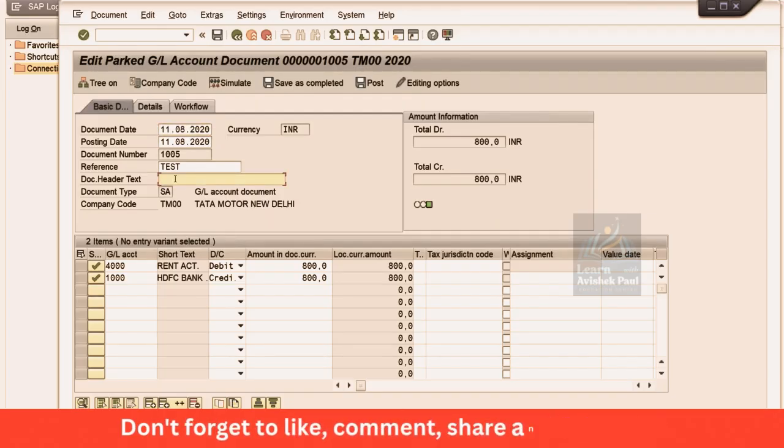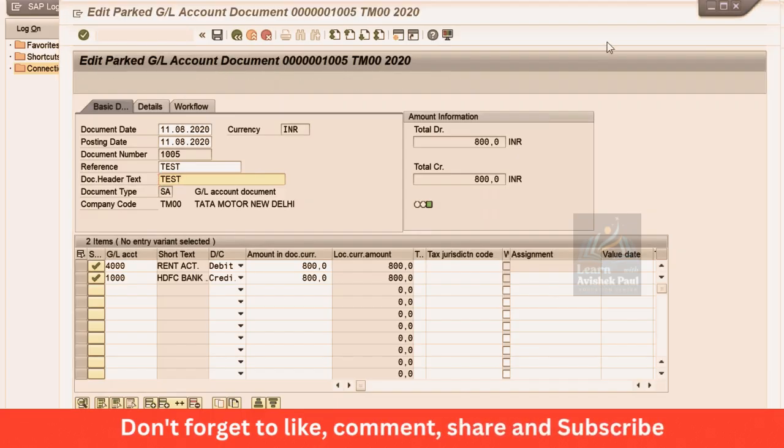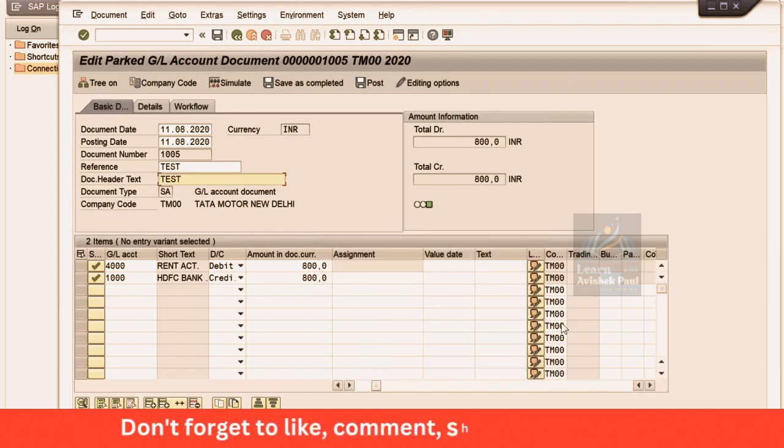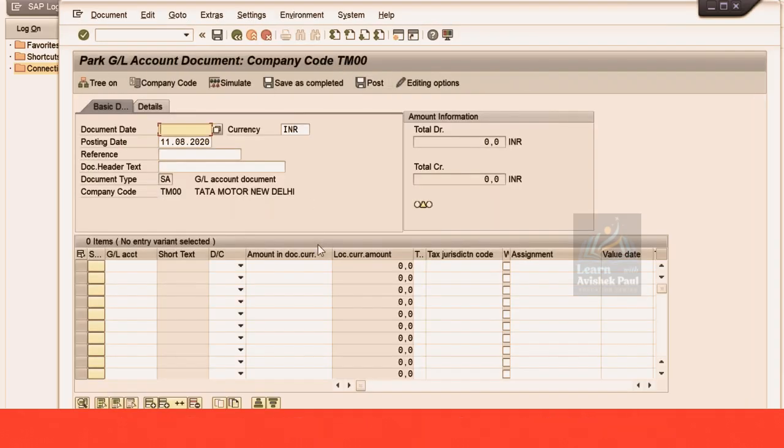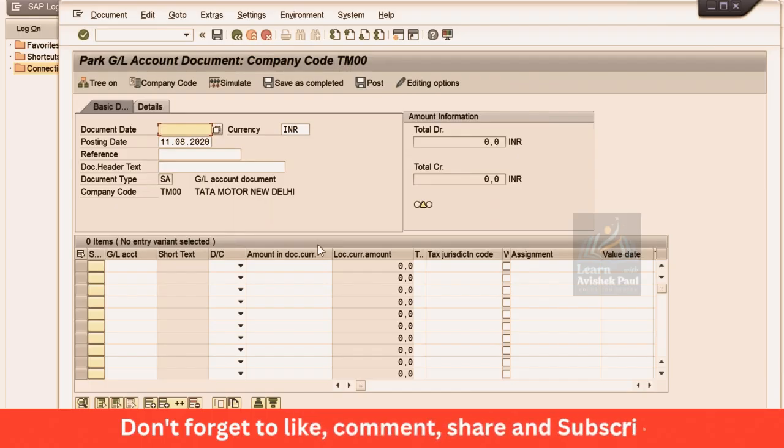Here he found that the header text field is missing, so he has given these details, and apart from this he is going to check other details also. Let's suppose here also the text field is missing, so here also he is going to give these details. Finally, the document is complete, so it is going to be simulated, and then you can post it. Click on post. So now this document got posted, 1005, the same document number, right? A different document number is not going to be generated.